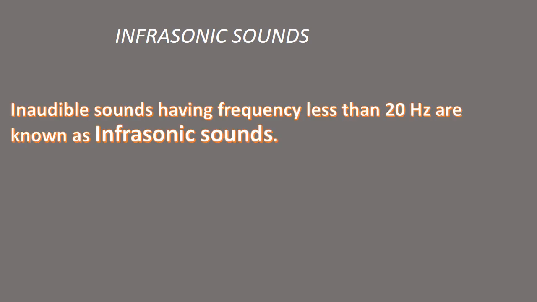So children, inaudible sounds, that means the sounds which are having frequencies less than 20 Hz and the sounds having frequencies above 20 kilohertz, are called inaudible sounds. We know that. These inaudible sounds can be classified into two. The first category is infrasonic sound. So what are these infrasonic sounds? The inaudible sounds which are having the frequency less than 20 Hz are known as infrasonic sounds, and the study of such sounds is known as infrasonics.